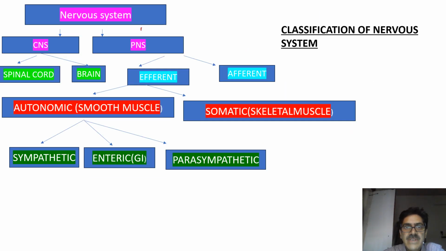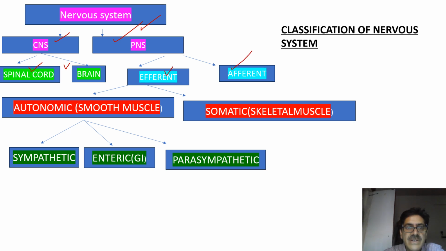Now, let us understand the basic organization of nervous system. It is classified into two important divisions, central nervous system and peripheral nervous system. Central nervous system means spinal cord and brain. Peripheral nervous system includes afferent nervous system and efferent.